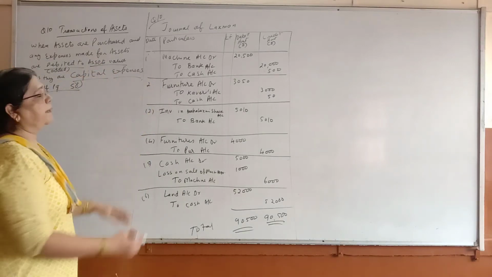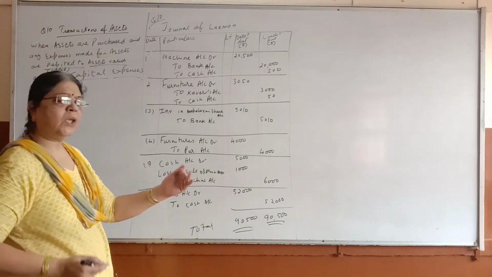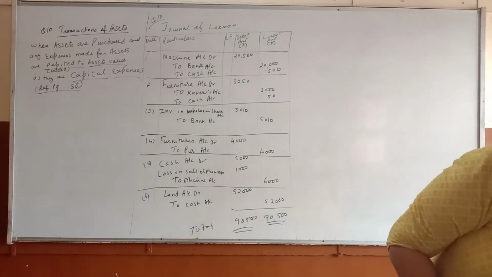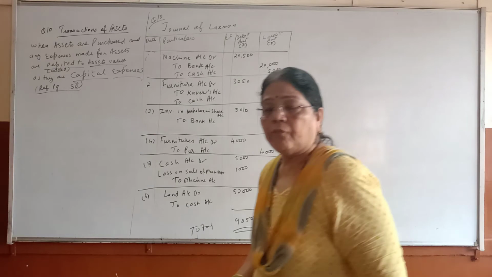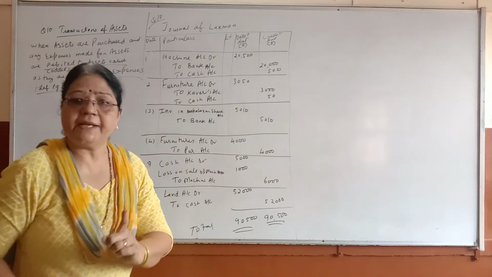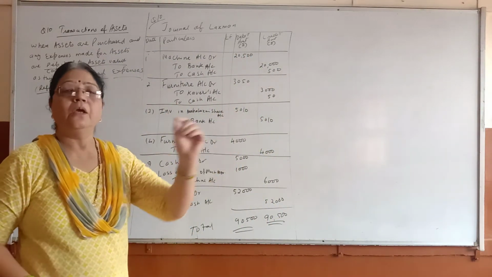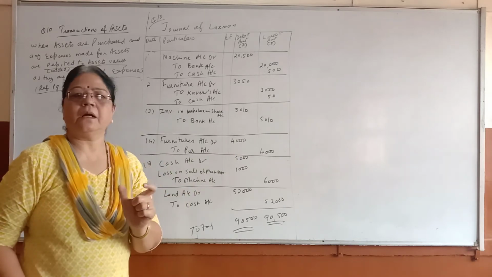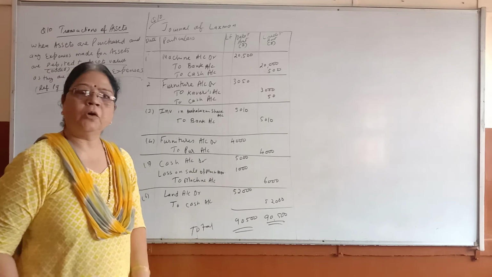Now see children, purchase machinery. You have purchased machinery. So I have told you, again I am telling you that whenever assets are purchased, purchase machine, you have to write machine account. If you write purchase account, it is wrong. What you have to write?